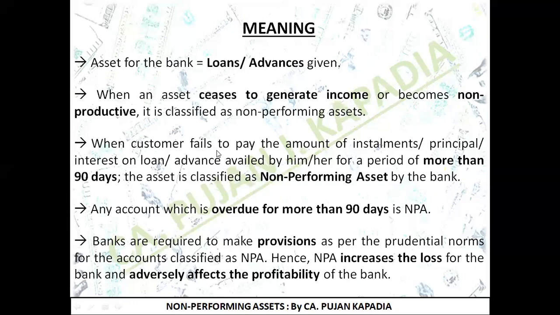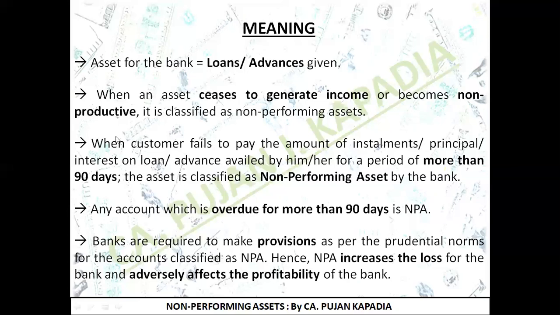When a customer fails to pay the amount of either installments or principal or interest. See, basically I'm giving you the options, either of anything. Fine. What is installment? It is the total of the principal component and the interest component. Suppose on a monthly basis, I am paying an installment of rupees 10,000. Now this 10,000 is going to include 8,000 which is going for principal and 2,000 which is going for interest.